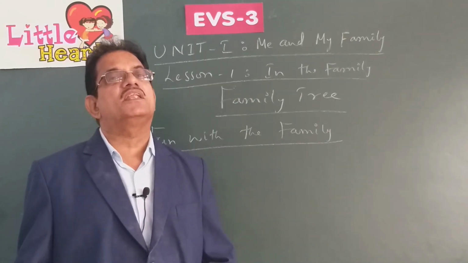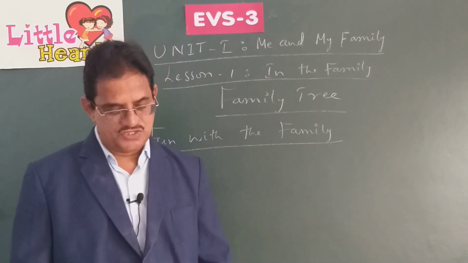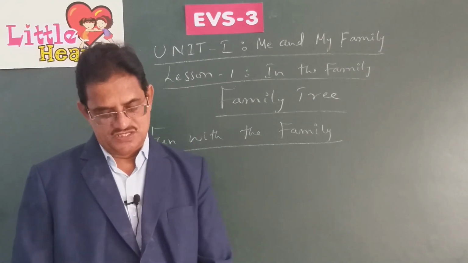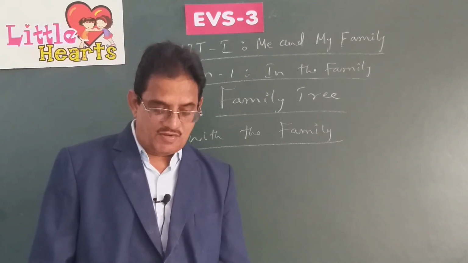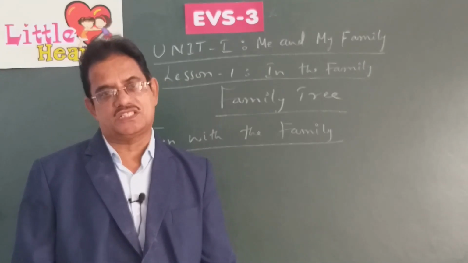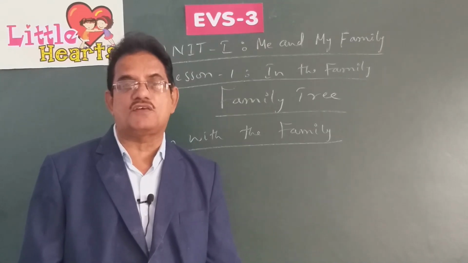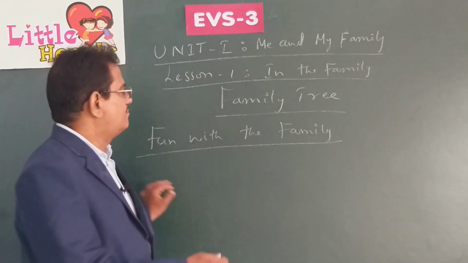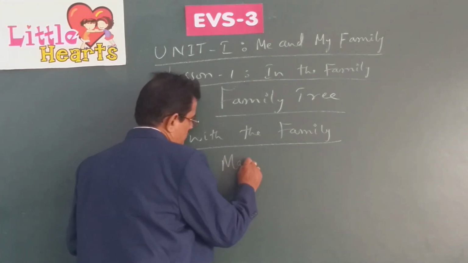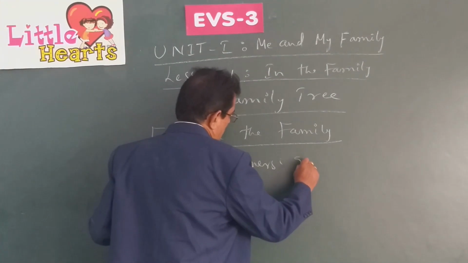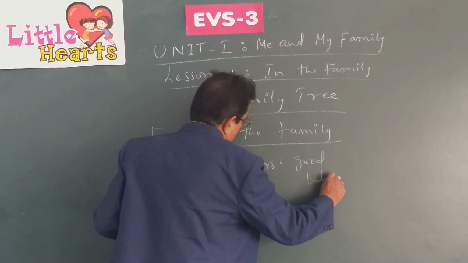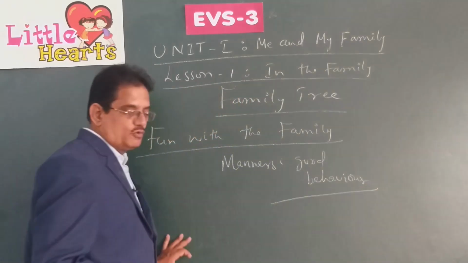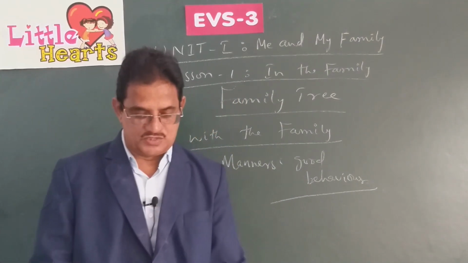So when you sit with your family members and eat together, that's really fun, that's really enjoyment, because we learn many things from our family members. We learn good manners from our elders. What do we learn from our elders? We learn many things, and first and foremost of all those things that we learn from our elders is manners. Manners means what? Behavior, good behavior. So we learn how to behave well with others, with our family members.